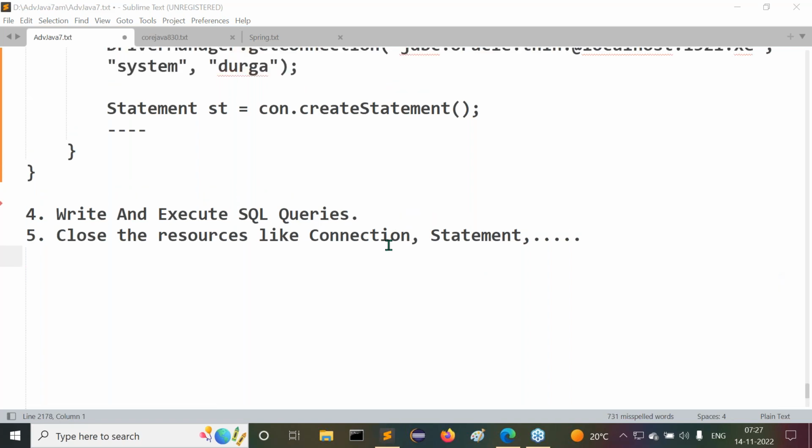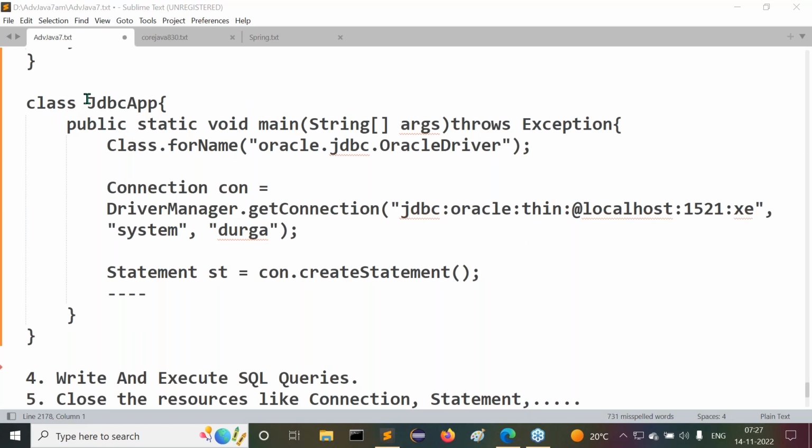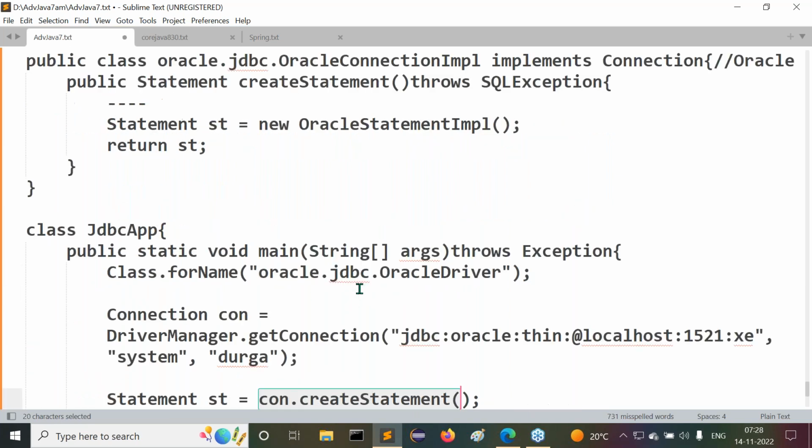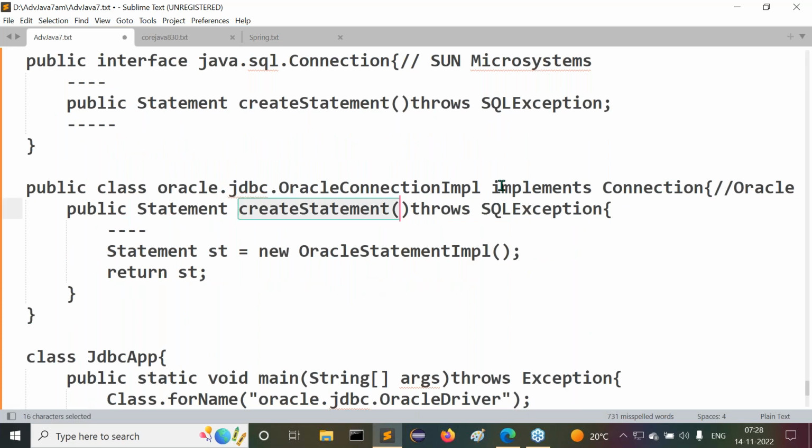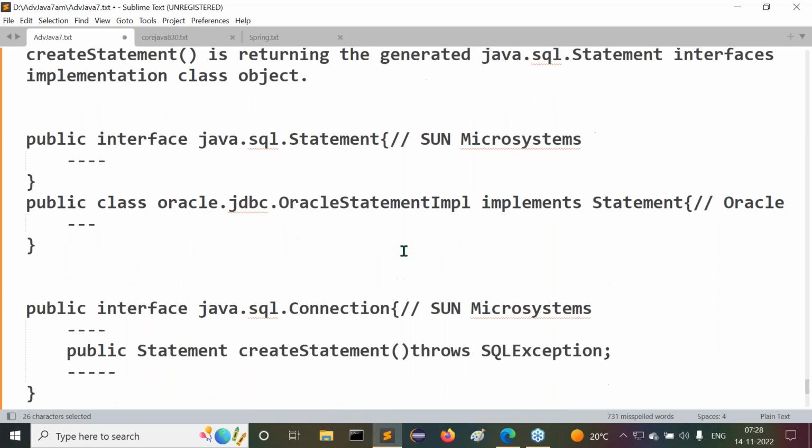Let's understand this now. When we execute the JDBC application, first the flow comes to the main method. JVM will come to the main method. Load and registration of the driver, we know already. Establishing the connection object we also know already; previously I explained that. Now we come to this statement. First JVM will execute con.createStatement(). Then it will go to the connection implementation where the createStatement method is implemented, in OracleConnectionImpl. Inside this we are creating an object for the OracleStatementImpl class. Does the OracleStatementImpl class exist or not?